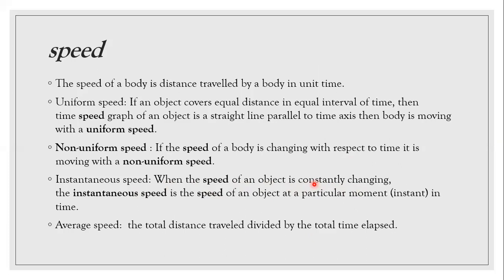For a normal car, the graph would be a curve or a line, Karthik, depending upon the variation of time and speed. If the acceleration is uniform, then it will be a line. If the acceleration is non-uniform, then it would be a curve. Understood?